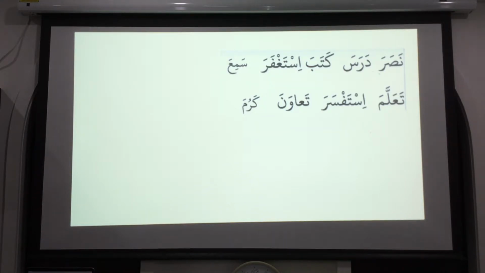So, we start with nasara, because nasara is an easy word to remember, to help someone, and we are helping each other. So we're going to take the word nasara and look at the other forms. Nasara, as we said, means he helped. It's always three fatha. The middle one could be something else, like karuma, a different word. So don't worry about the middle letter.